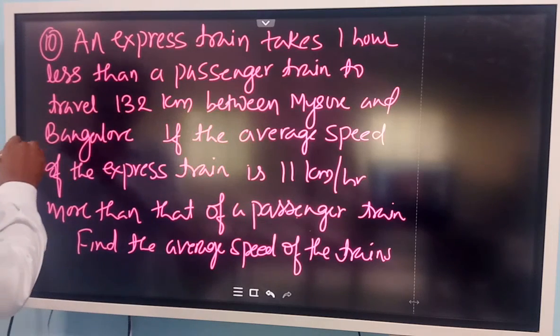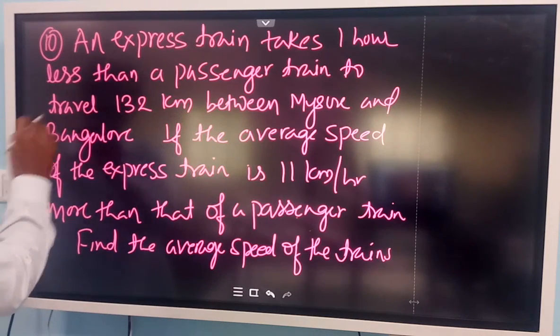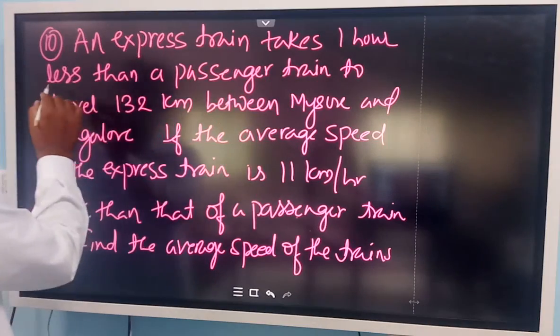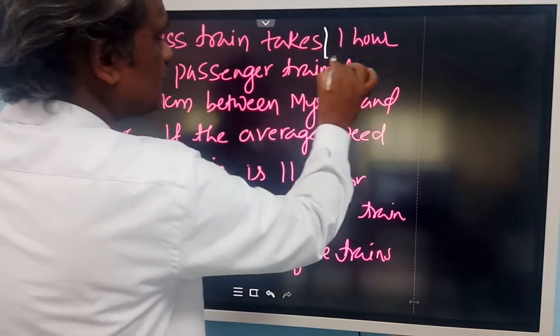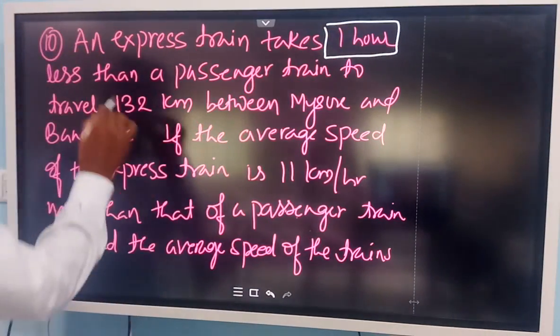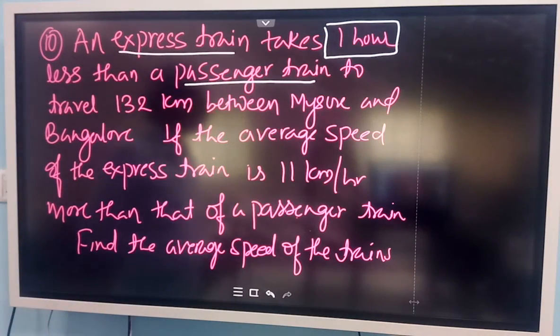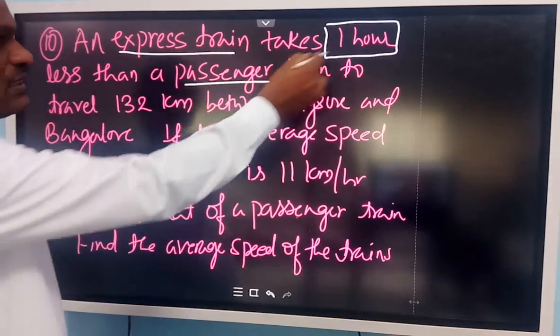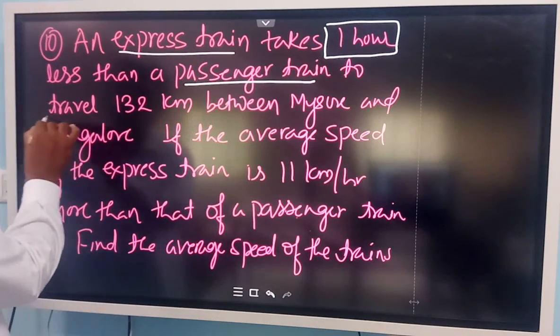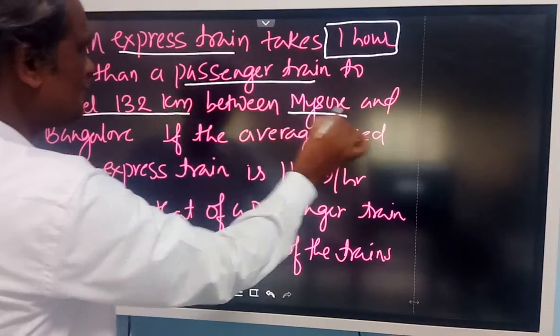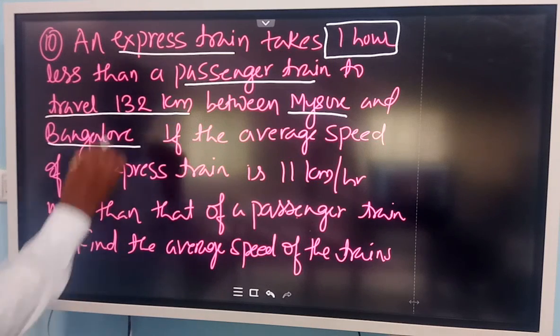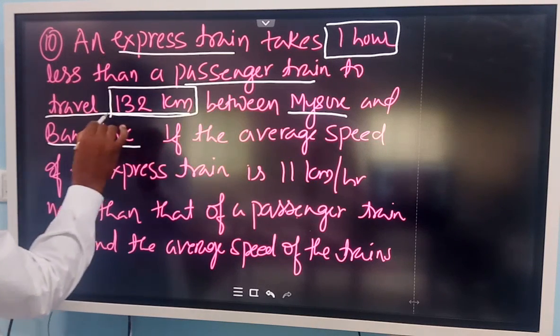An express train takes 1 hour less than the passenger train. The difference in time to cover a distance is given as 1 hour, between express train and passenger train, to travel 132 kilometers between Mysore and Bangalore. So the distance is 132 kilometers.